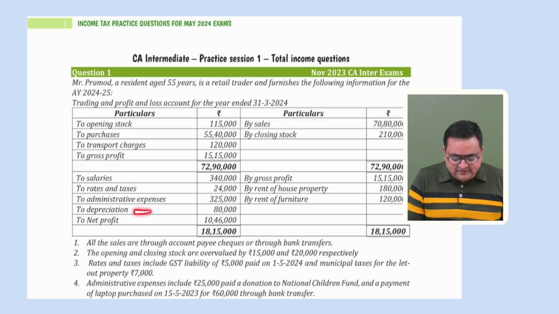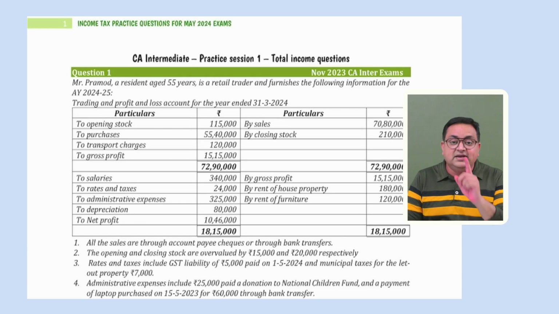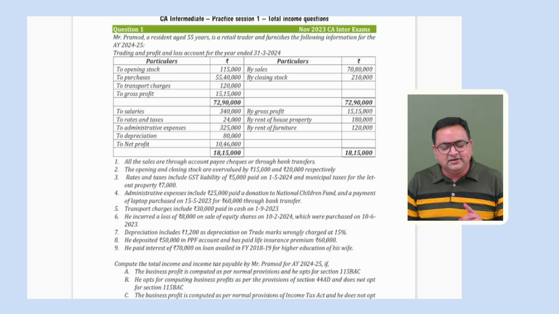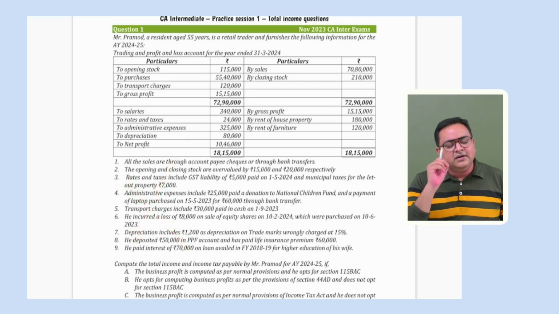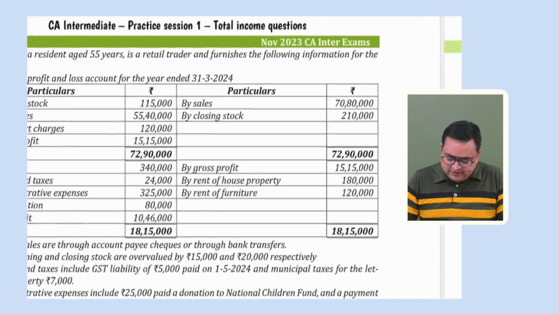Yes, but this depreciation, we understand that we have to see if nothing is mentioned in the question. Then we will always assume that depreciation is as per section 32 only. But if something is mentioned about depreciation in this information, then we have to proceed accordingly. Then we will say that this depreciation is as per books of accounts, and we will not consider this. We will consider depreciation as per the information. But if there is no such information about depreciation, then please assume that depreciation is as per section 32. Got it? Okay. What's given in the credit side?